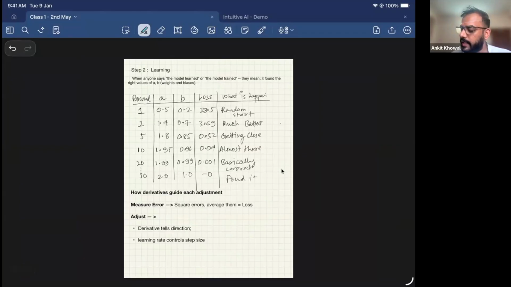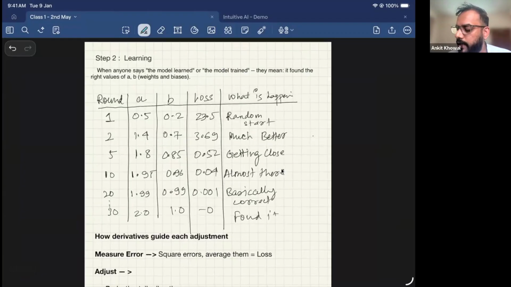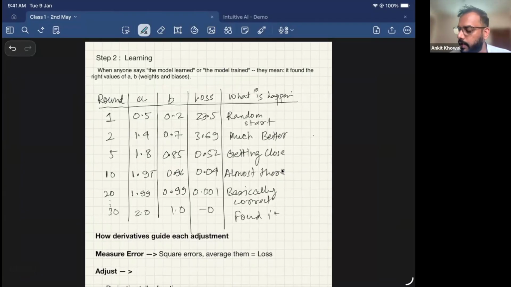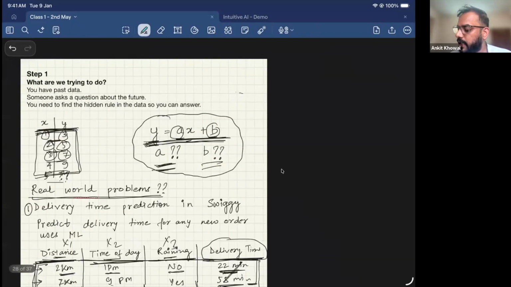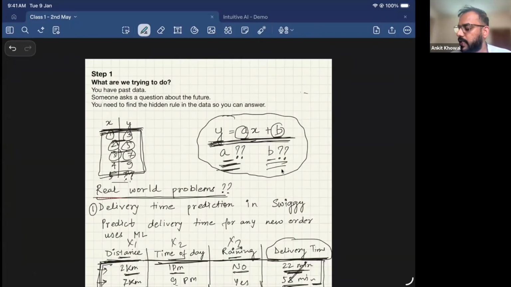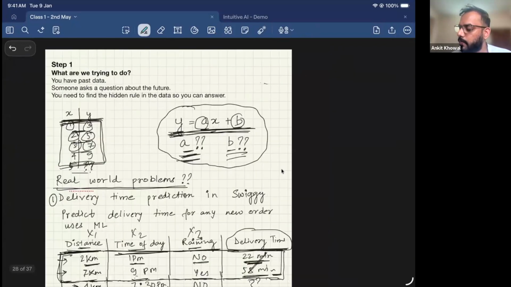Now, what did we see yesterday? One more thing: we went through the learning process yesterday, that is, how does the model learn? When anybody says that the model learned or the model is trained, what does it mean? It means that they have found the right values of A and B. A and B are basically called the weights and biases of a model. So when the model is trained, it has figured out what A and B are and the relationship between X and Y.